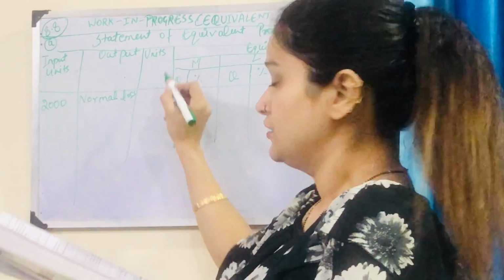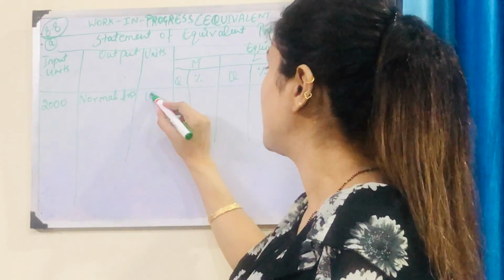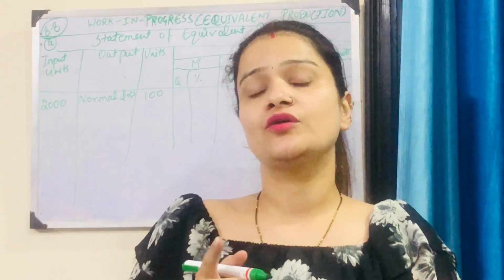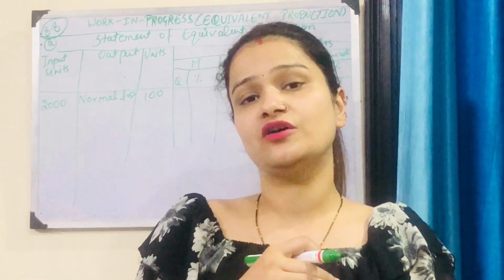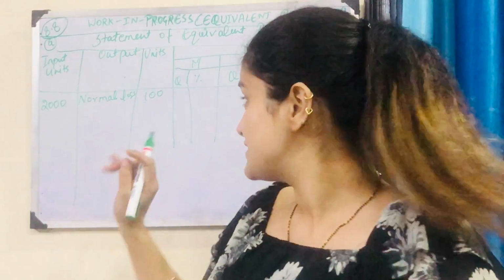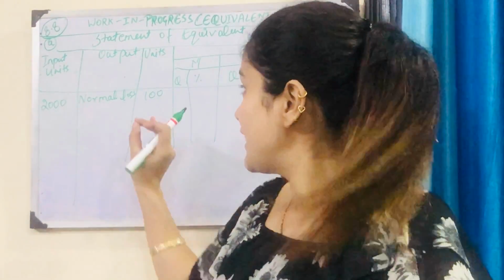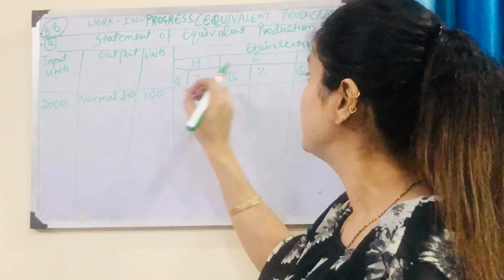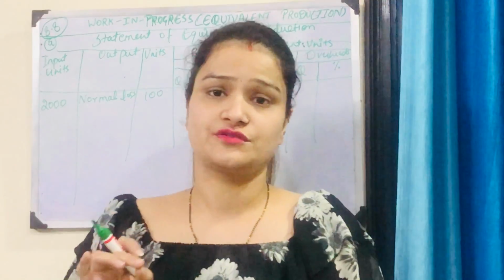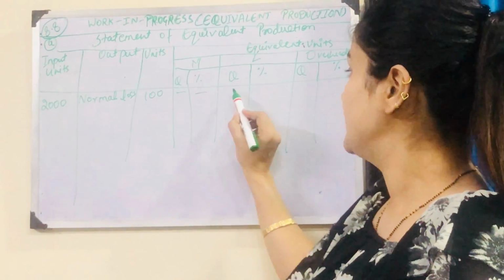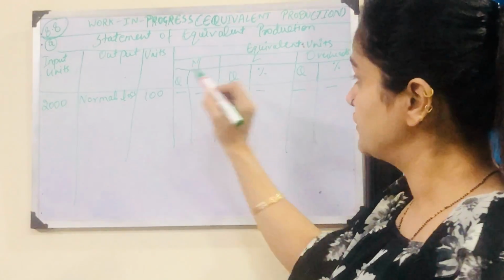Units are 5%, which means 100 units. As I said when talking about the calculation of normal loss, we would consider normal units as nil. We would only write down the total units of normal loss, but we would not consider it in the different elements of cost. So here we have written 100, and we'll leave all the elements of cost blank.